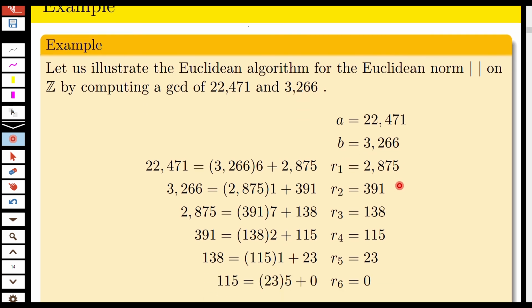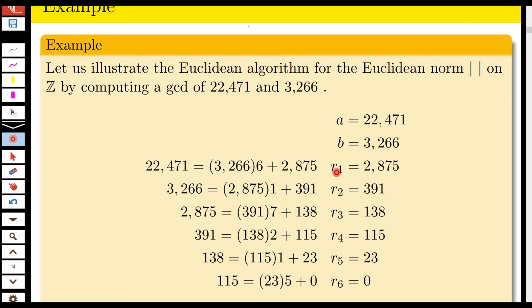The first step is to divide 22,471 by B, 3,266. You can see that 2,875 is the remainder, and you can express 22,471 as 3,266 into 6 plus 2,875.